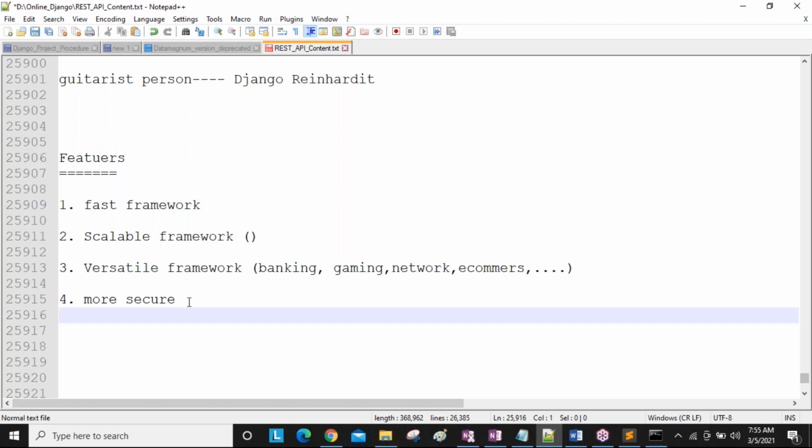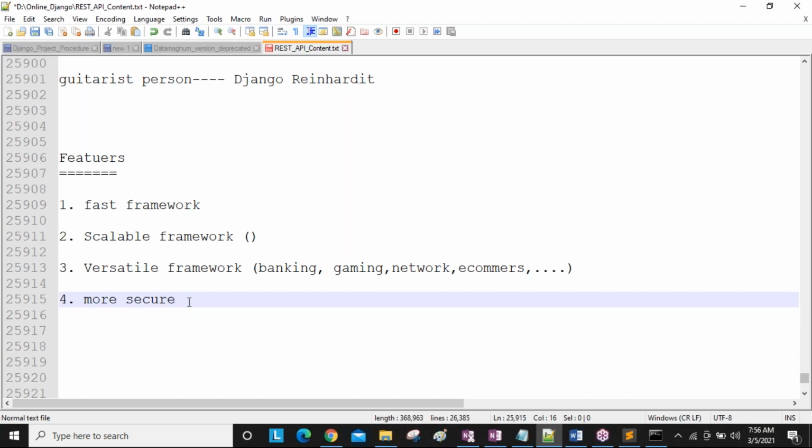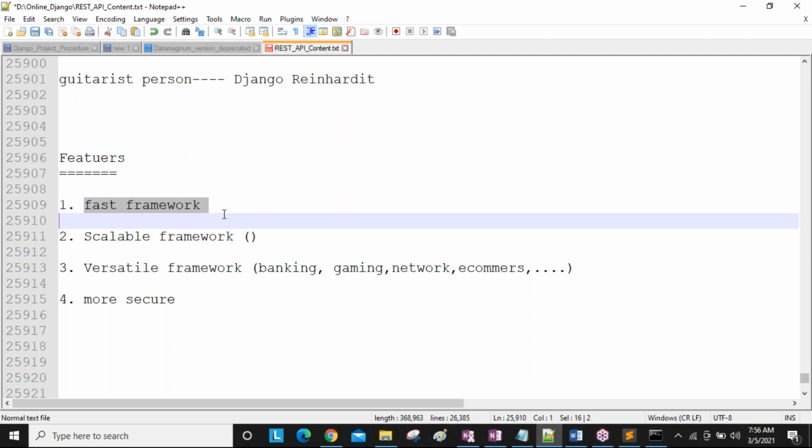Along with Django, a lot of ready-made code comes: ready-made modules, classes, and methods. Combining all those modules, around 70 to 80% of the code is already there. We can use this 70 to 80% code in our development whenever required. That's why Django is a fast framework also. Why? Because we use 70 to 80% existing code to develop our application.